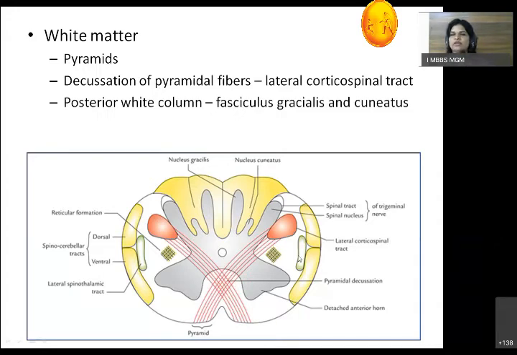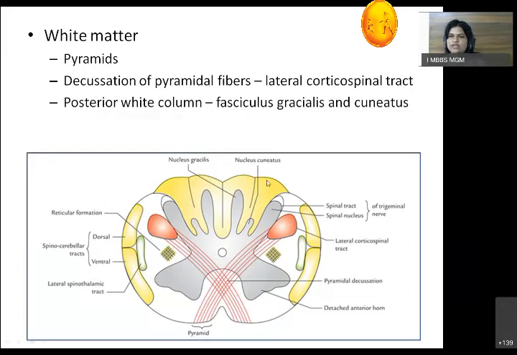Other than that, the other tracts which are present in the spinal cord will continue into the medulla, whether they are motor or sensory. Now, the remaining part which is between the tracts and the gray matter is occupied by the reticular formation, which is an intermingling of nerve fibers with poorly defined nuclei. So this is called the reticular formation.